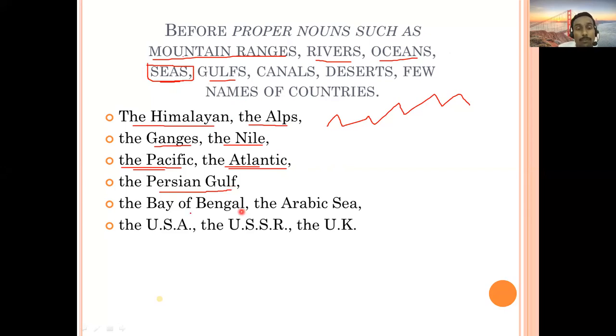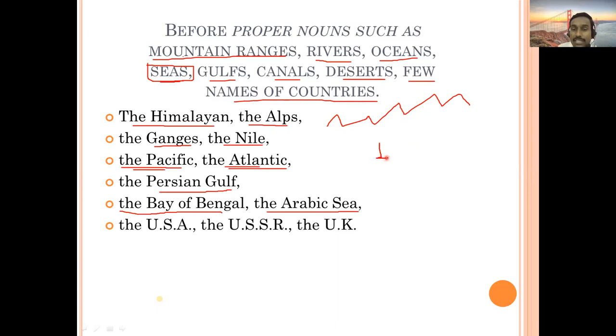Next, bays. The Bay of Bengal, that you people might have studied in your geography. The Arabian Sea, we already just mentioned. So that is also names of canals, the Suez, the Panama, these are names of canals. Deserts, tell me names of deserts that you know. The Sahara, the Gobi Desert, the Rajasthan Desert. The Thar. Yes.